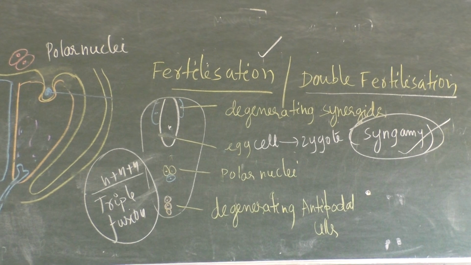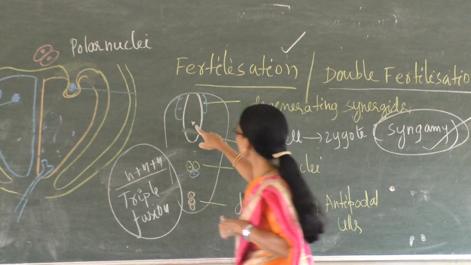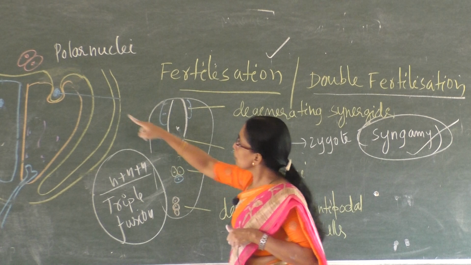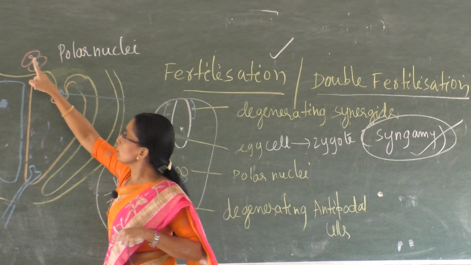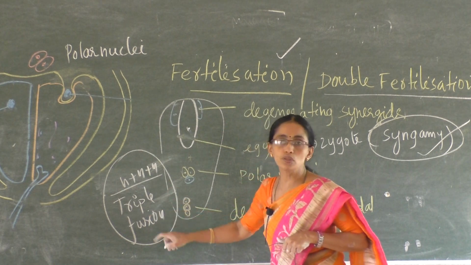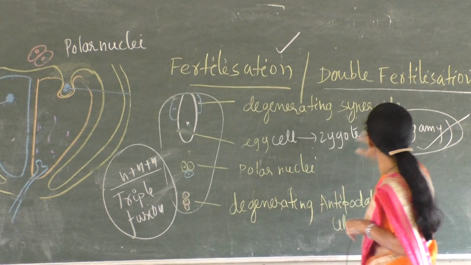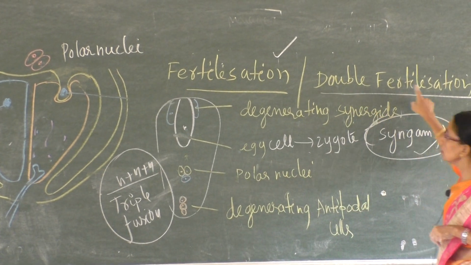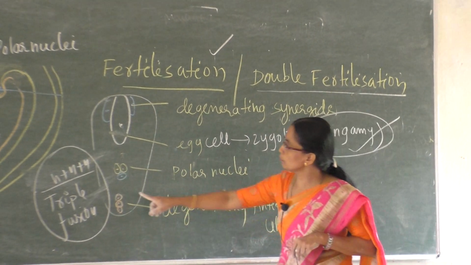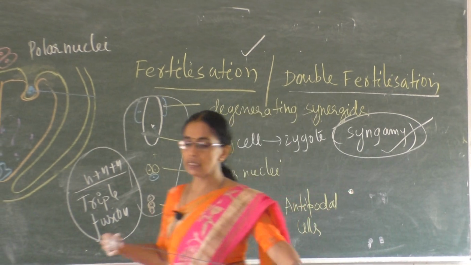Now one of the male gametes fuses with the female gamete, resulting in the formation of zygote, syngamy. Another male gamete fuses with the polar nuclei, haploid, haploid, one more haploid. 3 haploid nuclei fuse together, which is called triple fusion. So this is one fusion and this is another fusion, which results in double fertilization. At the same time, the antipodal cells degenerate.